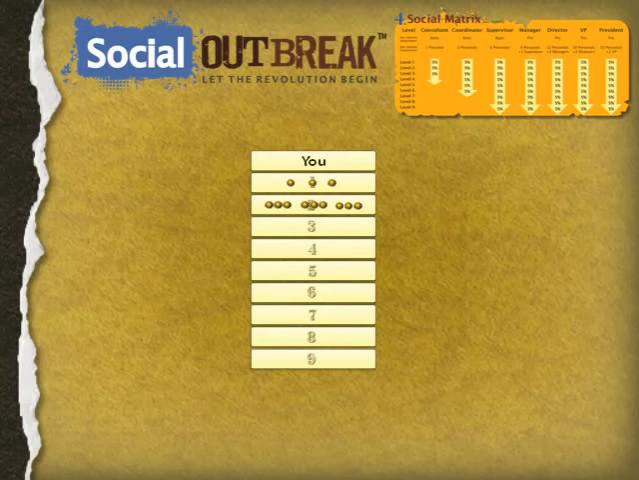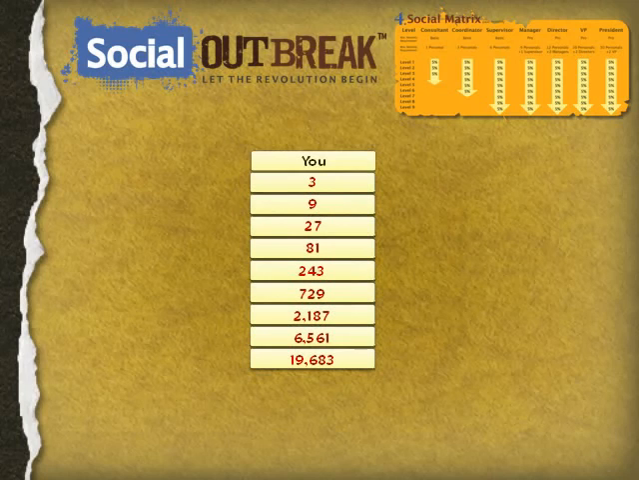So you'll see that your front row can have 3 people, your second row 9 people, your third row 27, and it triples all the way down all 9 levels of payout. Your 9th level alone could have 19,683 people, which is more than the other 8 levels combined.